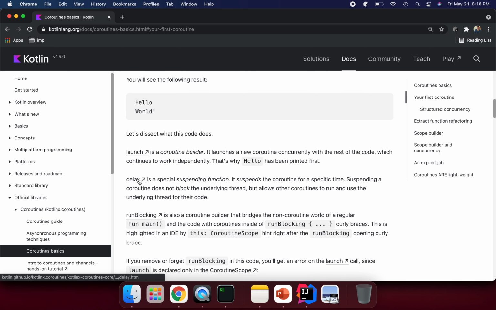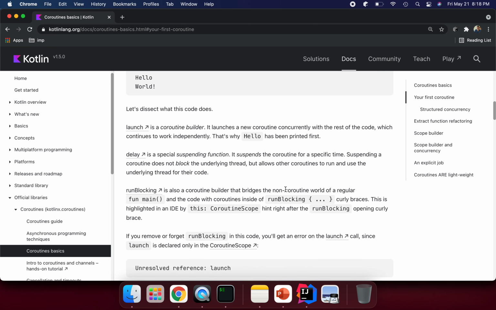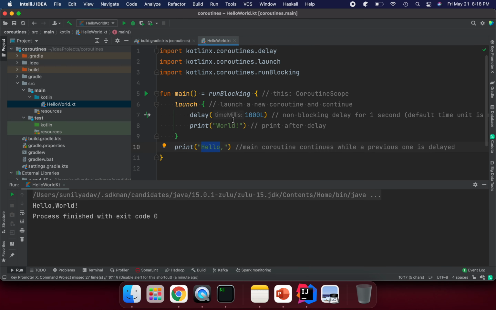We have a suspending function. This is delay, like Thread.sleep in Java, but Thread.sleep is blocking, while here is a special suspending function. It suspends the coroutine for a specific time, and suspending a coroutine does not block the underlying thread but allows other coroutines to run and use the underlying thread for their code. So here we are not blocking actually.